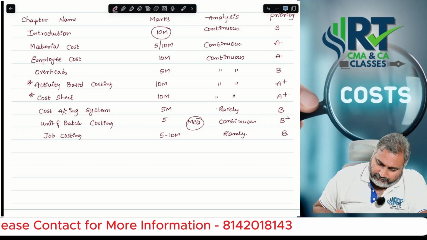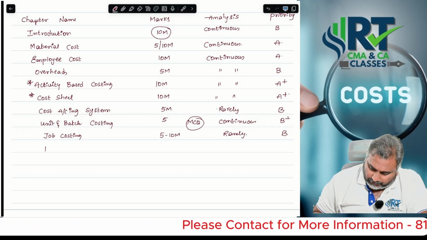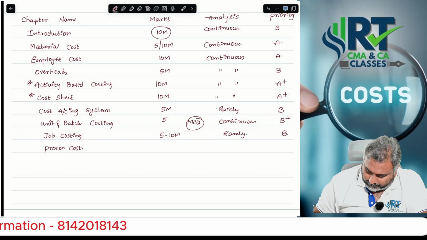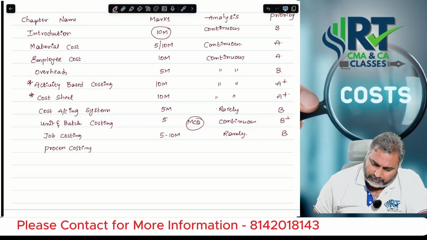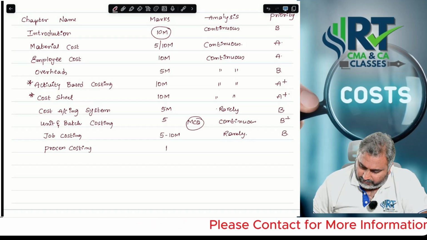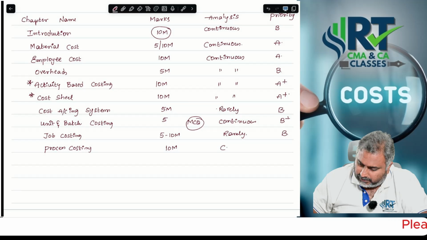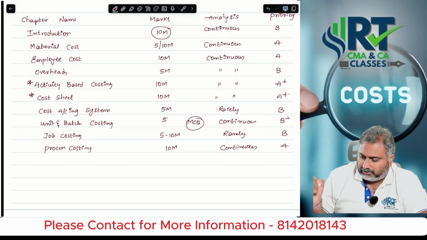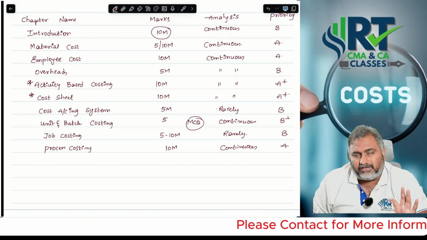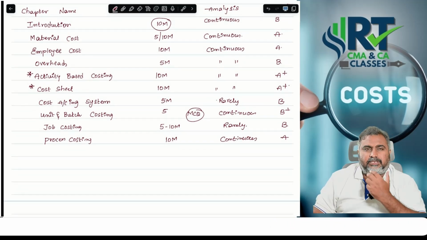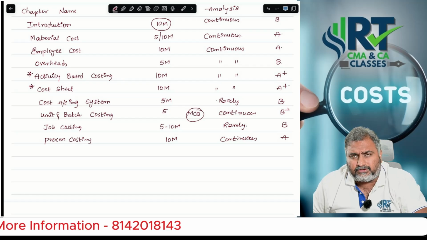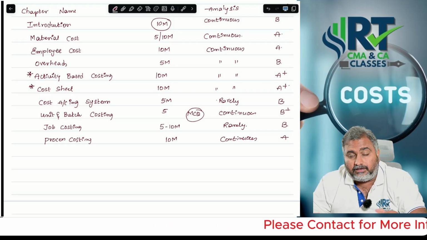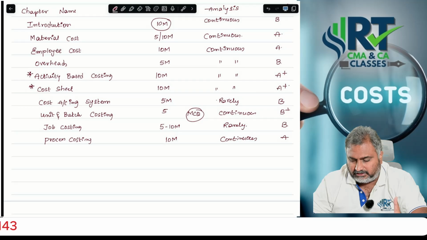Okay. Next, if you go with process costing, this is also a 10 marks possibility. On a continuous basis you can expect it. This is also a category chapter itself. Sir, process costing, even if you check the September question paper, they gave case-based questions based on process costing only. And the next chapter I will convey while I am discussing that particular chapter.